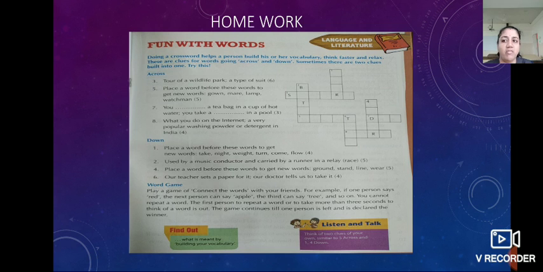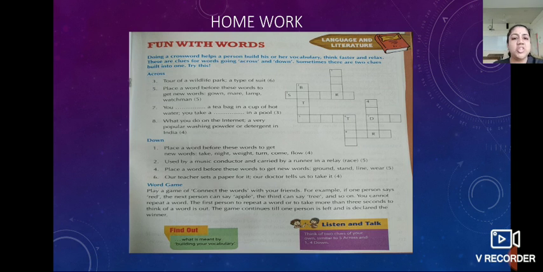These are clues for words going across and down. Sometimes there are two clues built into one. So try this. In the newspaper also we have solved this type of puzzle, isn't it? So across and down clues are given, and here is the puzzle also given. We have to solve this puzzle. So this page is homework for you. I hope you all are solving this.